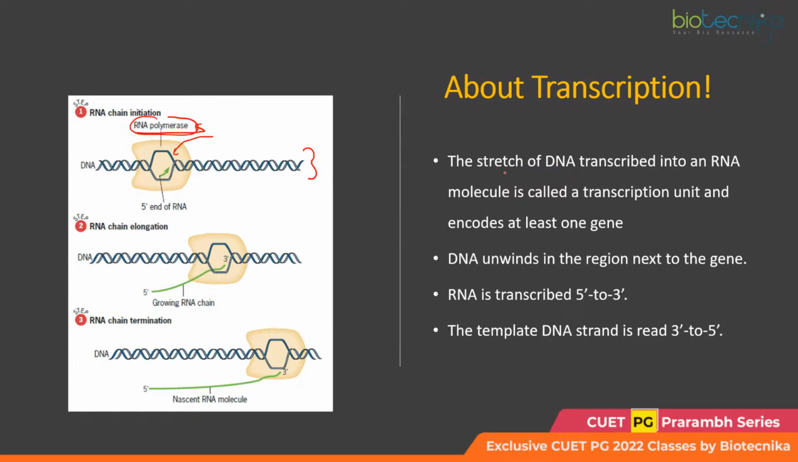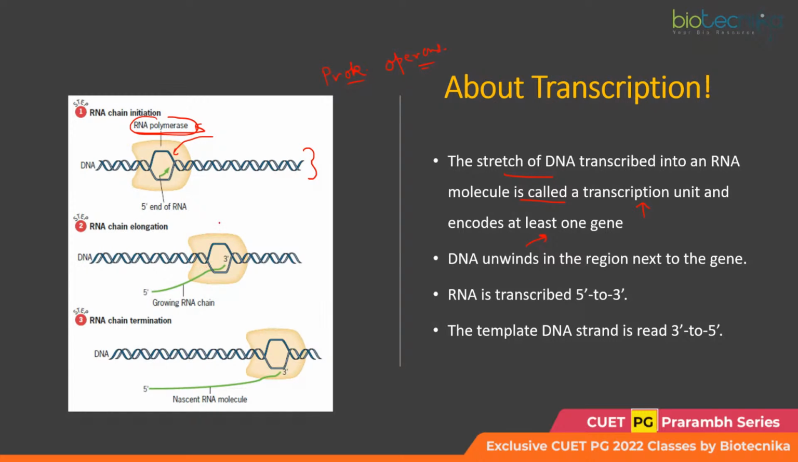Okay, the stretch of the DNA transcribed into an RNA molecule is called a transcription unit, and it is going to encode at least one gene. One gene would be at least encoded. More than one gene could be there, but that happens in case of prokaryotes only. If you know about operons, you know that there we can have more than one gene which would be coded under a single transcriptional event. Somewhere we have 3, somewhere we have 5. But in eukaryotes you will find that only one gene would be encoded during one transcription event.